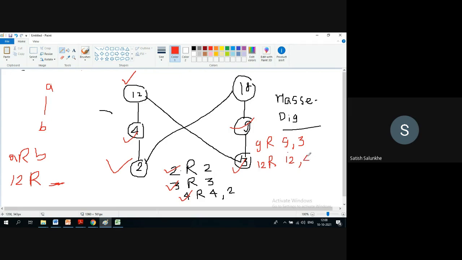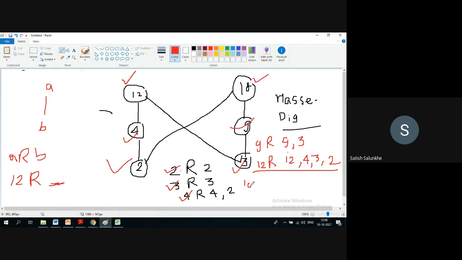Okay, what else? 3 and 2. Because of transitivity, 12 is related to 4, 4 is related to 2, therefore 12 is related to 2. Perfectly answered.